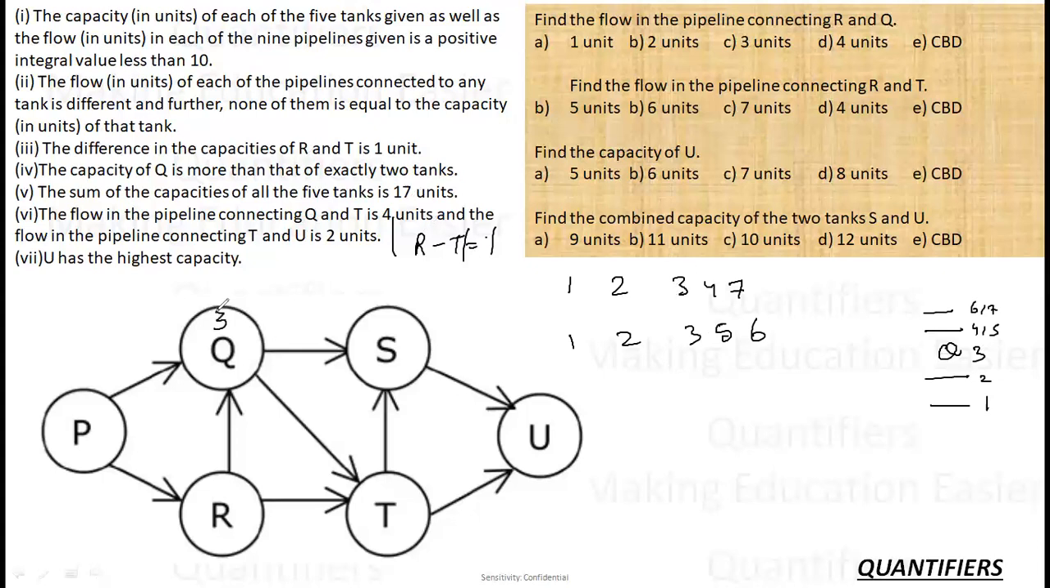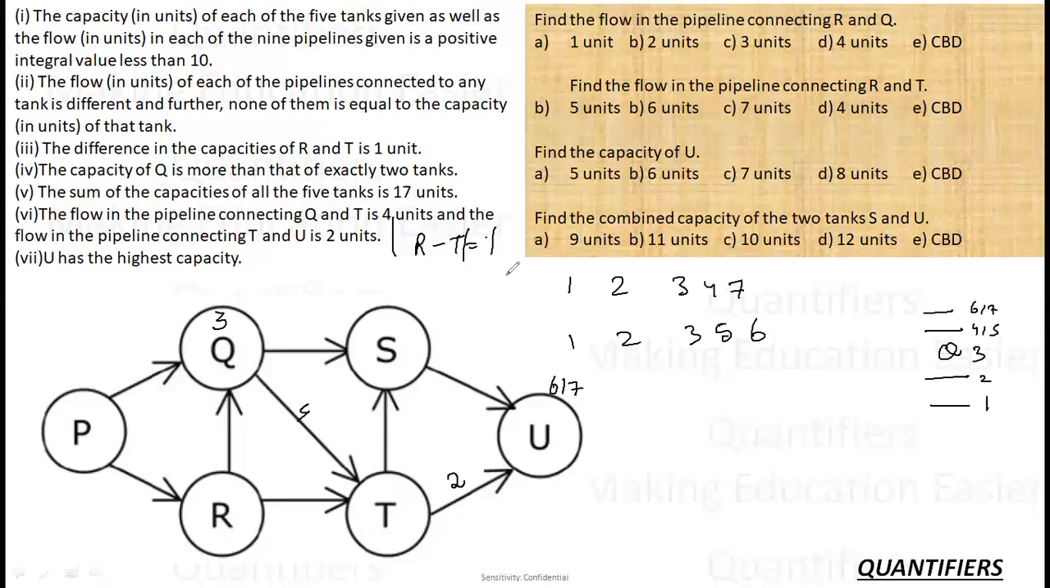Q is definitely 3. The sum of this is done. The flow in the pipelines from Q and T is 4 units. So Q and T, the sum is 4 units. And the flow in the pipeline connecting T and U is 2 units. So this is also 2 units, right? U has the highest capacity. So U has a capacity of either 6 or 7.